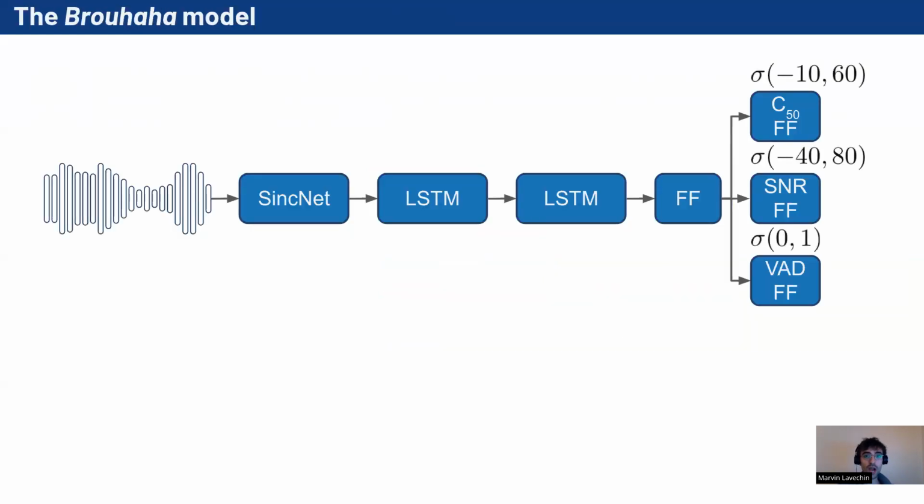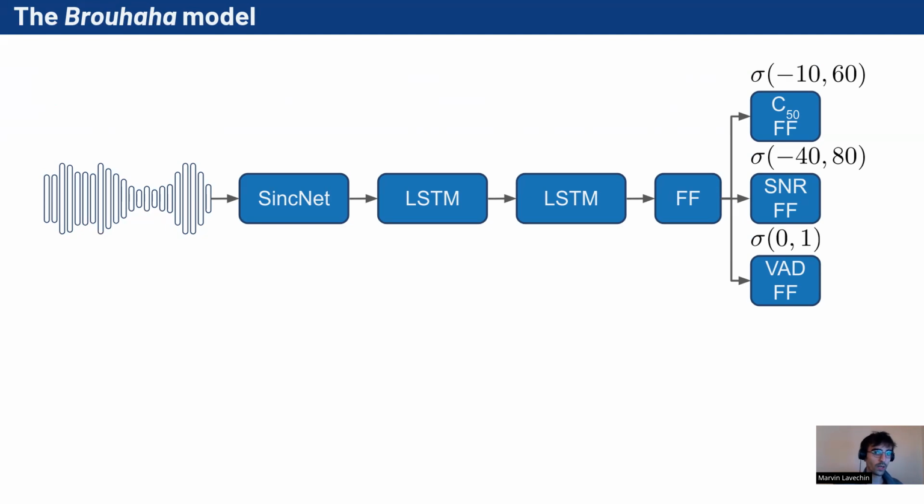So for the model in charge of predicting the strengths of the background noise and the strengths of the reverberation, we use the following architecture. We first have a SyncNet that learns filter features. It is followed by a stack of LSTM layers and a feed-forward layer. And at the end, we have 3 heads that take the form of feed-forward layers. One to predict the C50, one for the SNR, and we also have one for the voice activity detection task, which pairs well with the SNR and C50 estimation task.